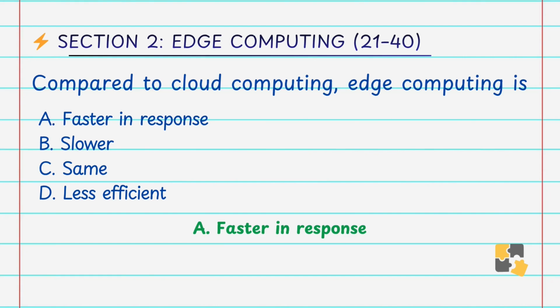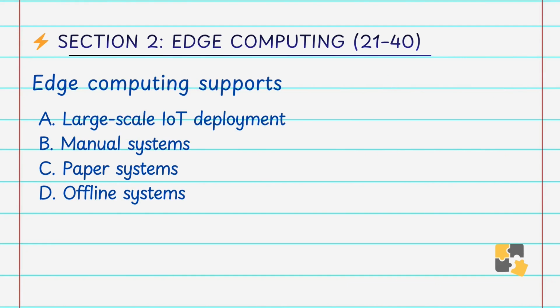Faster in response. Edge computing supports A. Large scale IoT deployment, B. Manual system, C. Paper system, D. Offline system. Answer is A. Large scale IoT deployment. It enables the efficient management of large IoT networks.